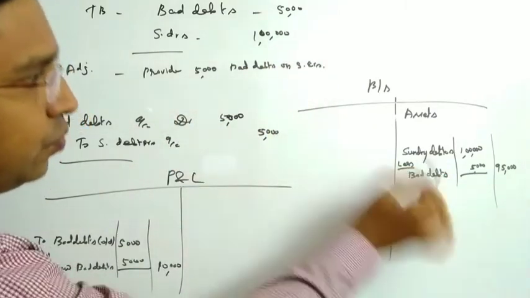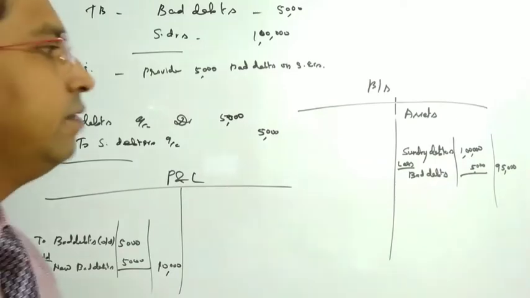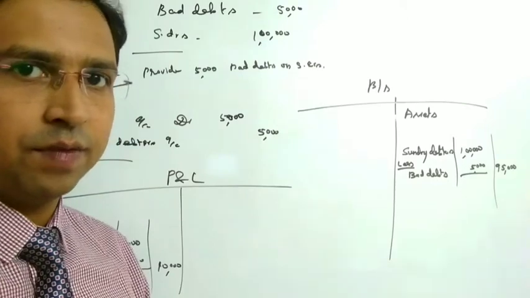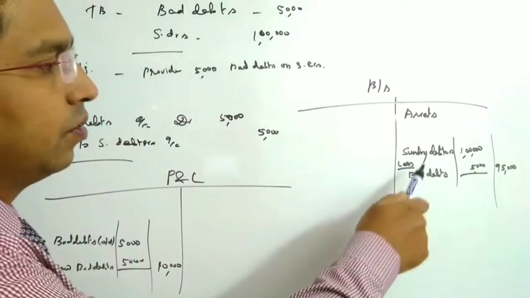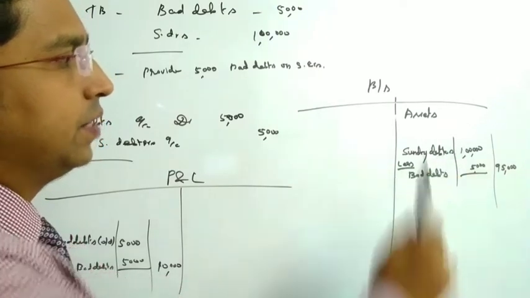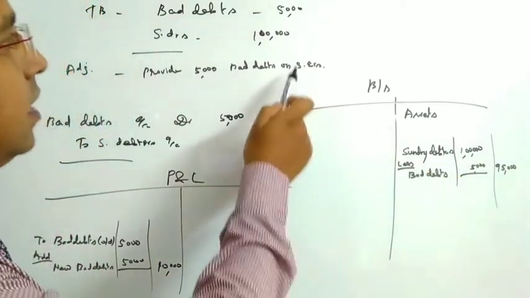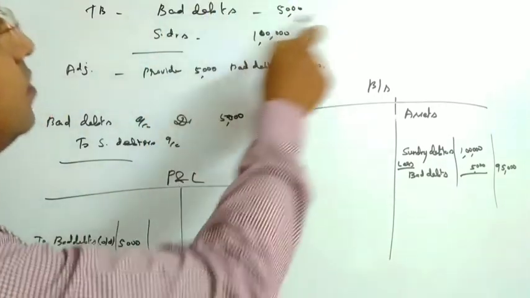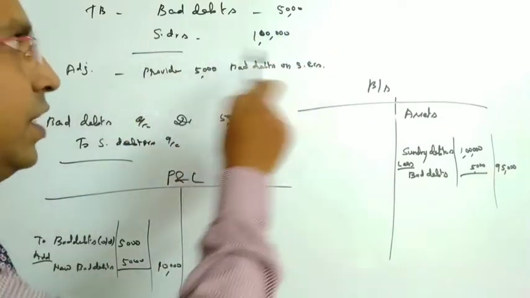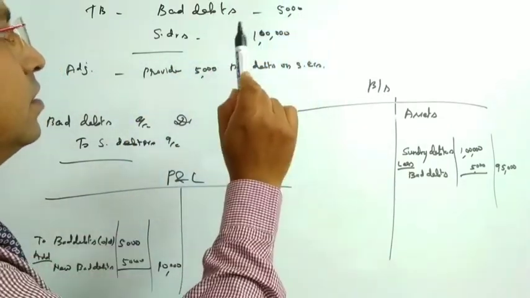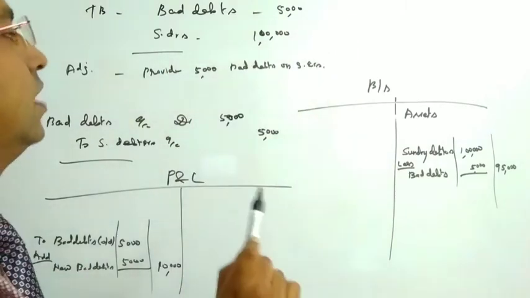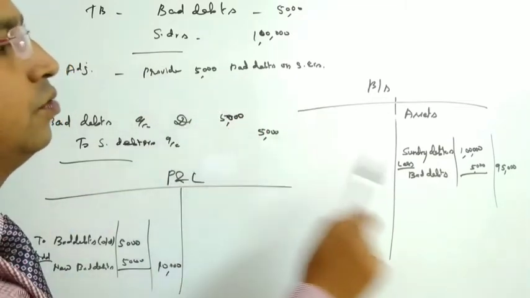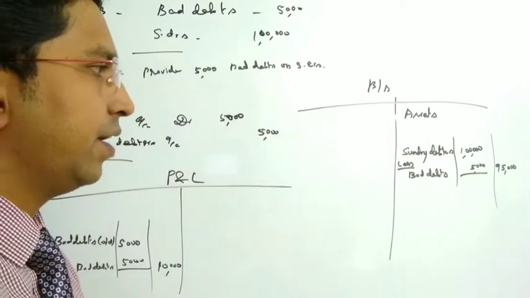This bad debt is a new adjustment, because only the new adjustment will be reflected with the concerned ledger account on the balance sheet. Remember, okay? The new bad debt should be reduced from the sundry debtors, because this debtors value of 1 lakh is after adjusting the old bad debt. So we need not subtract it again. It has already been adjusted and closed at the end of the financial year before we prepare the trial balance. This is the new adjustment that should be done with the sundry debtors value.